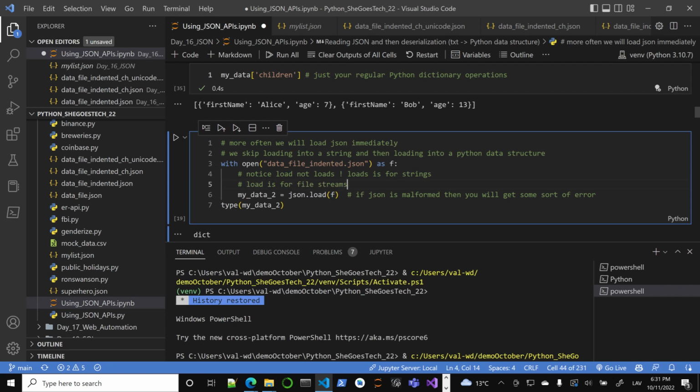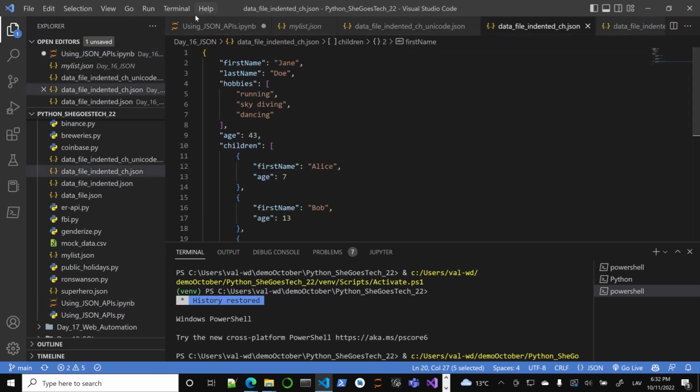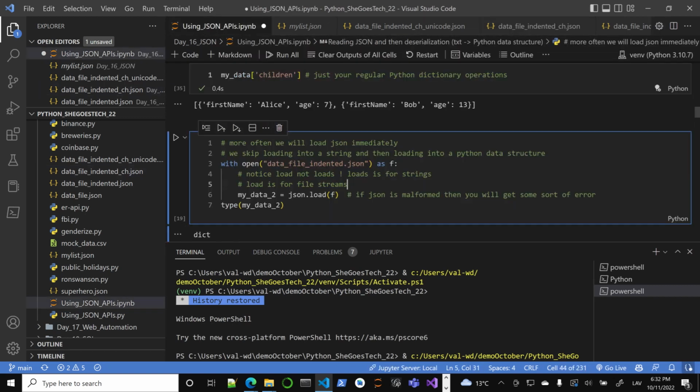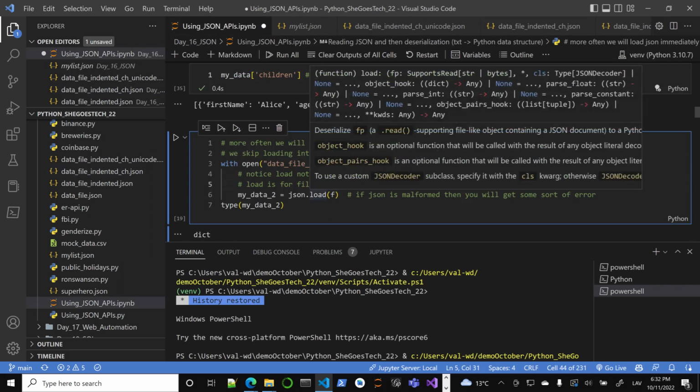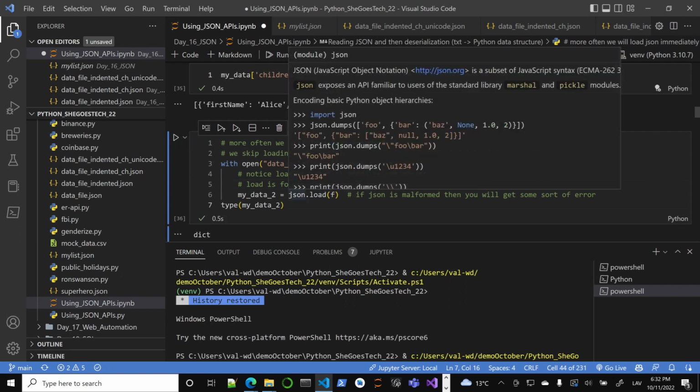Okay, so my data 2 will be exactly the same, because I skipped one part and I'm doing it directly. I'm opening this text file, reading it directly, loading it, deserializing, reading a file-like object, so a file stream, into a Python data object, right. And again, I think the biggest source of confusion is, so what's the difference between JSON and Python data?